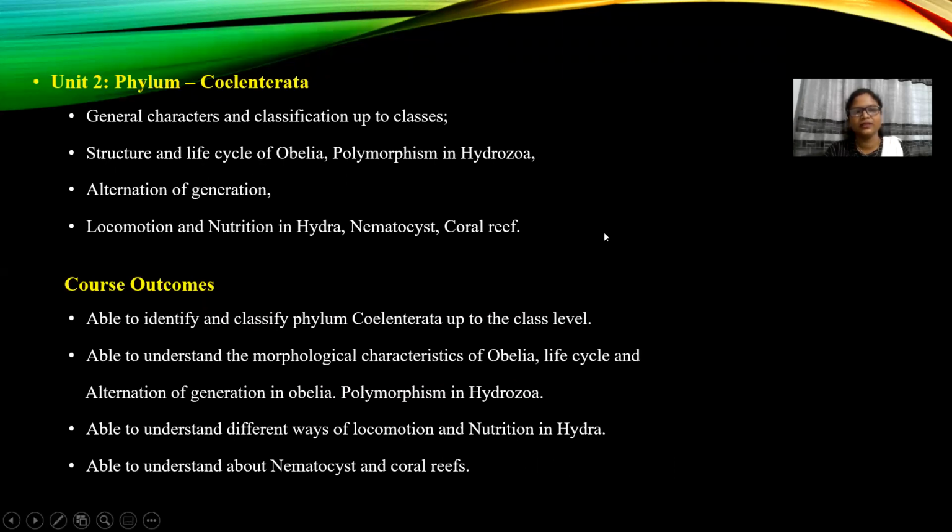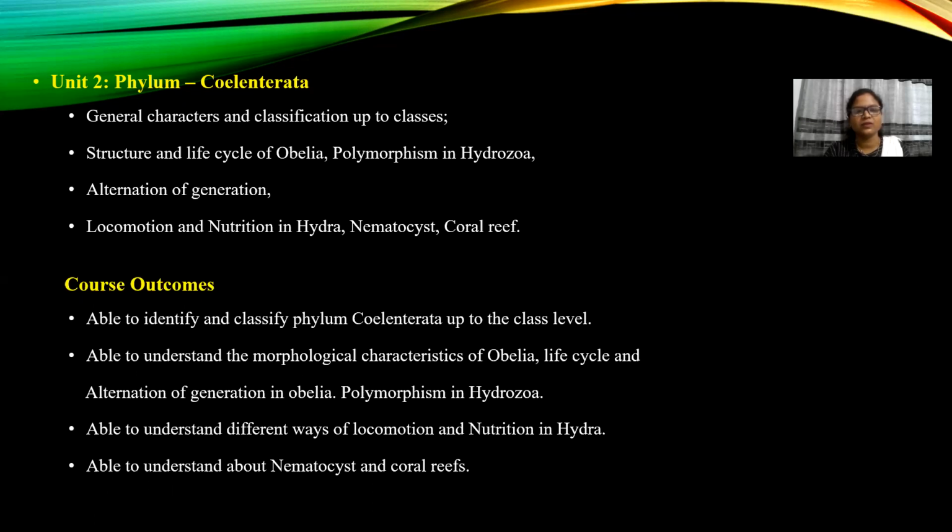Now the second unit, phylum Coelenterata. Topics are general characters and classification of two classes, structure and life cycle of Obelia, polymorphism in Hydrozoa, alternation of generation, locomotion and nutrition in Hydra, nematocyst, coral reef.